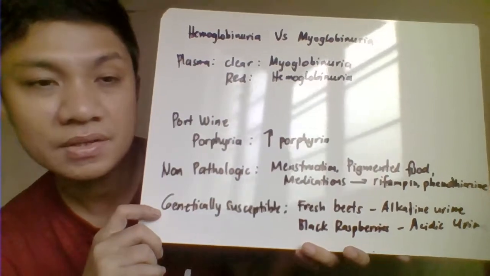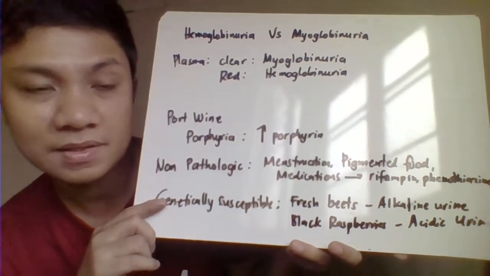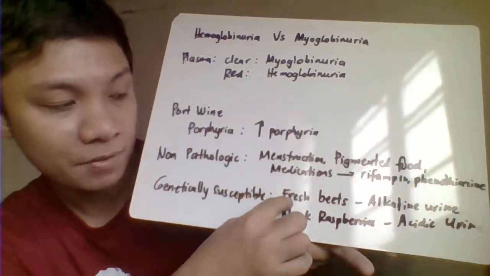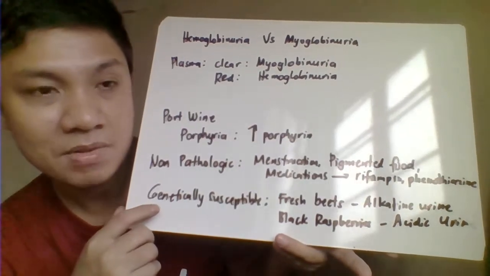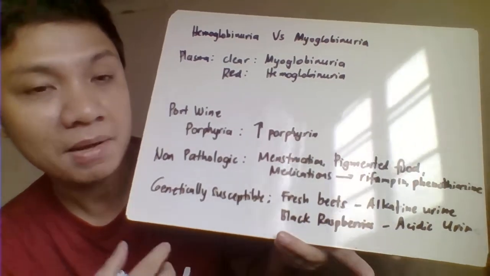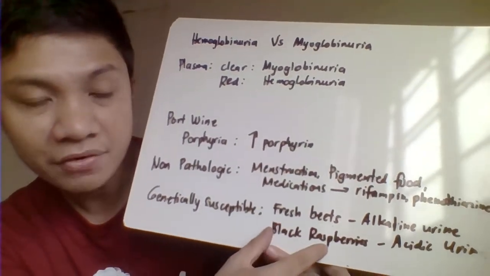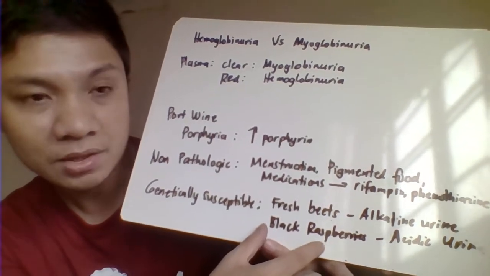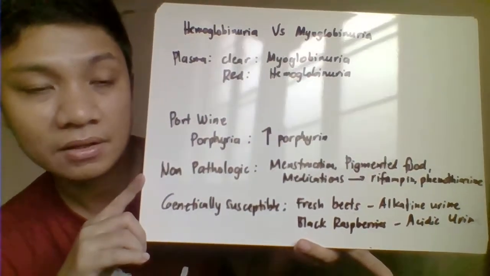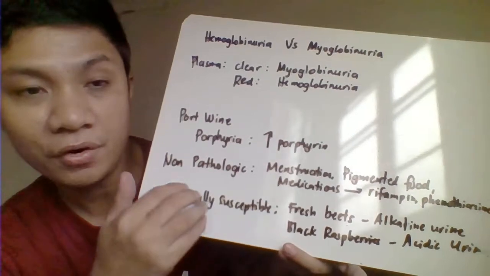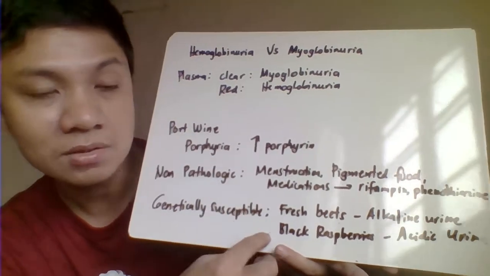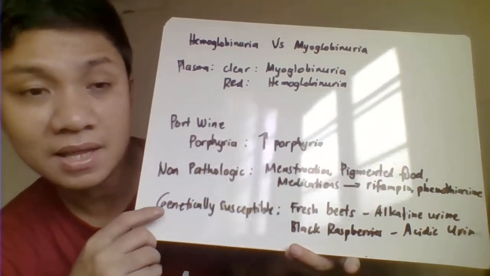Then we have genetically susceptible individuals. If a patient is genetically susceptible and ingests fresh beets, with an alkaline urine, the urine will automatically turn red. Another one, for some who are genetically susceptible, is eating black raspberries in an acidic urine, which will still give a red color of the urine. But this is only for those who are genetically susceptible. If you are not genetically susceptible, even if you eat these, you will not have redness of the urine.